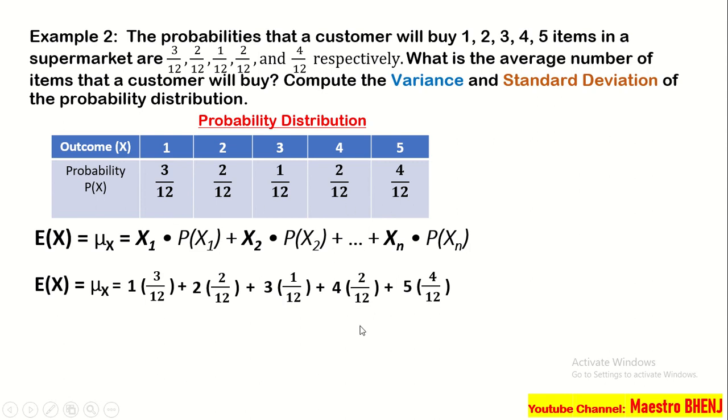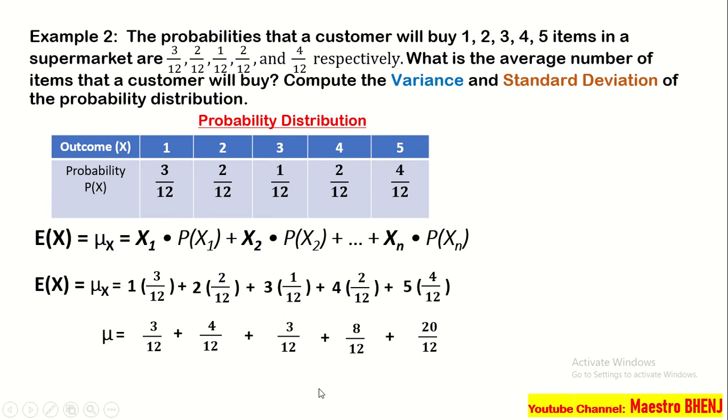Now, ano ang next step natin? We have to multiply the whole number doon sa numerator. 1 times 3, 2 times 2, 3 times 1, 4 times 2, and 5 times 4. And we have the mean of 3 over 12 kasi 1 times 3, that is 3 over 12. Doon lang po i-multiply, hindi po sa denominator. 1 times 3 lang. Plus 2 times 2, that is 4 over 12. Plus 3 times 1, that is 3 over 12. 4 times 2, that is 8 over 12. Plus 20 over 12 kasi 5 times 4.